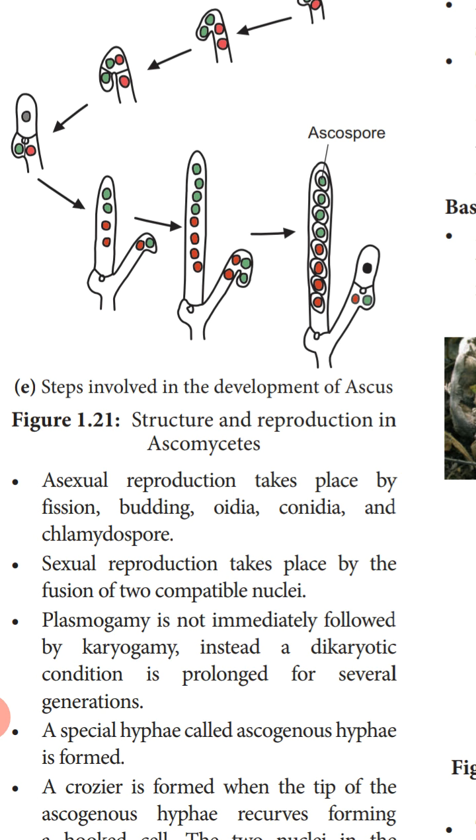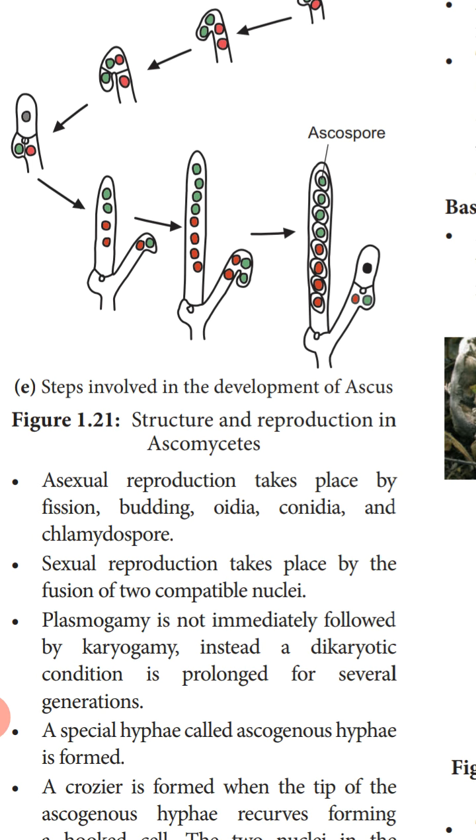So here dikaryotic means two nuclei. So the two-nuclear condition will remain for a long time. A special hypha called ascogenous hypha is formed. Ascogenous hypha is a hypha which is formed by the fusion of the antheridium as well as the ascogonium. Ascogonium is the female reproductive organ. So by the fusion of these antheridium and ascogonium, a special type of hypha is developed, that is called